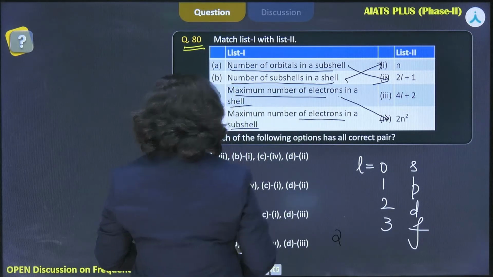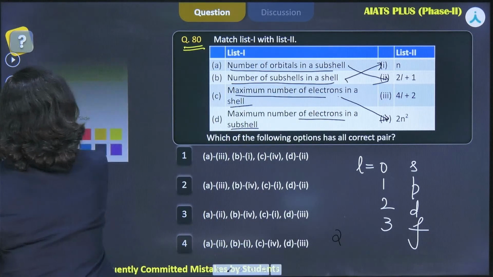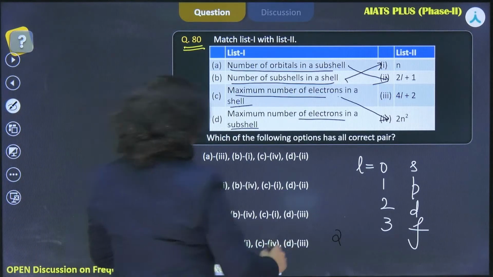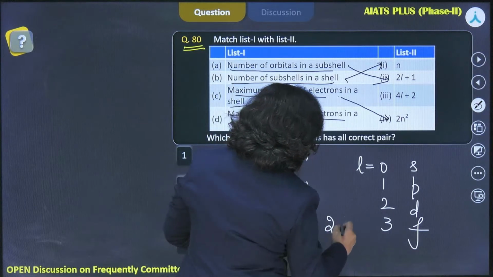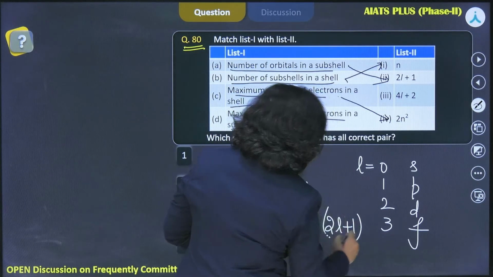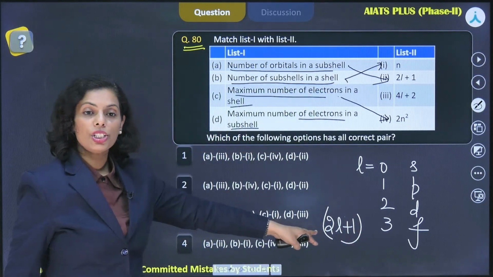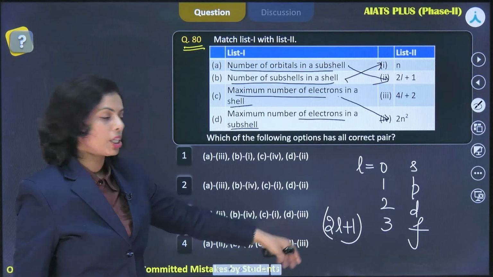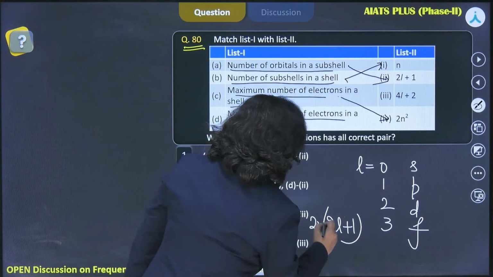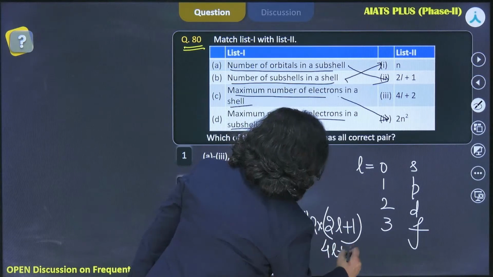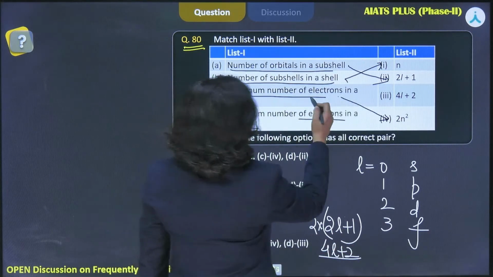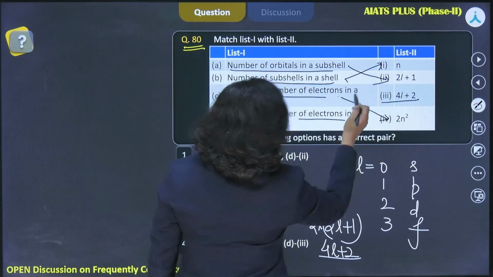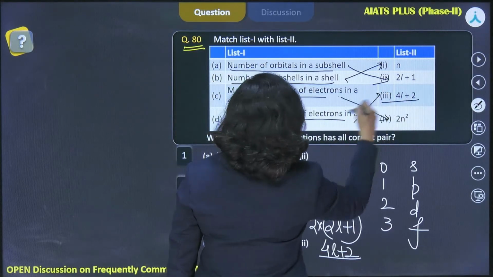I have to change the color once again. Visibility is an issue in this case. Yes. So 2l plus 1 is just representing the number of orbitals in a subshell. Just multiply 2 to it. So it would be 4l plus 2. Right? And 4l plus 2 is visible here. This is 4l plus 2. So it needs to be matched here.